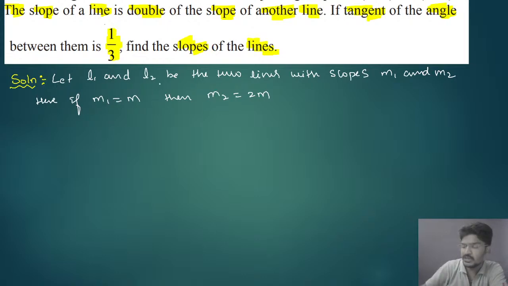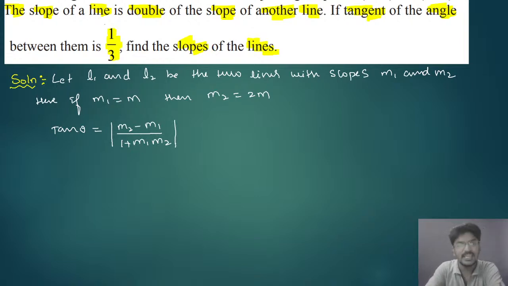So now let us use the angle between two lines formula. The angle between two lines formula is what? Tan theta equal to mod of (M2 minus M1) divided by (1 plus M1 into M2).